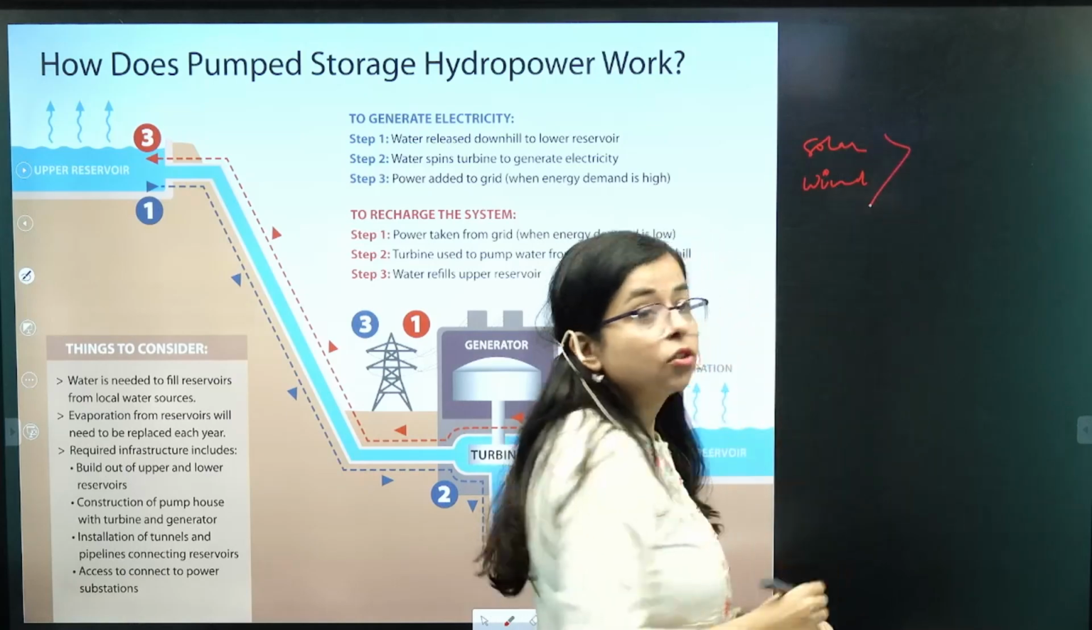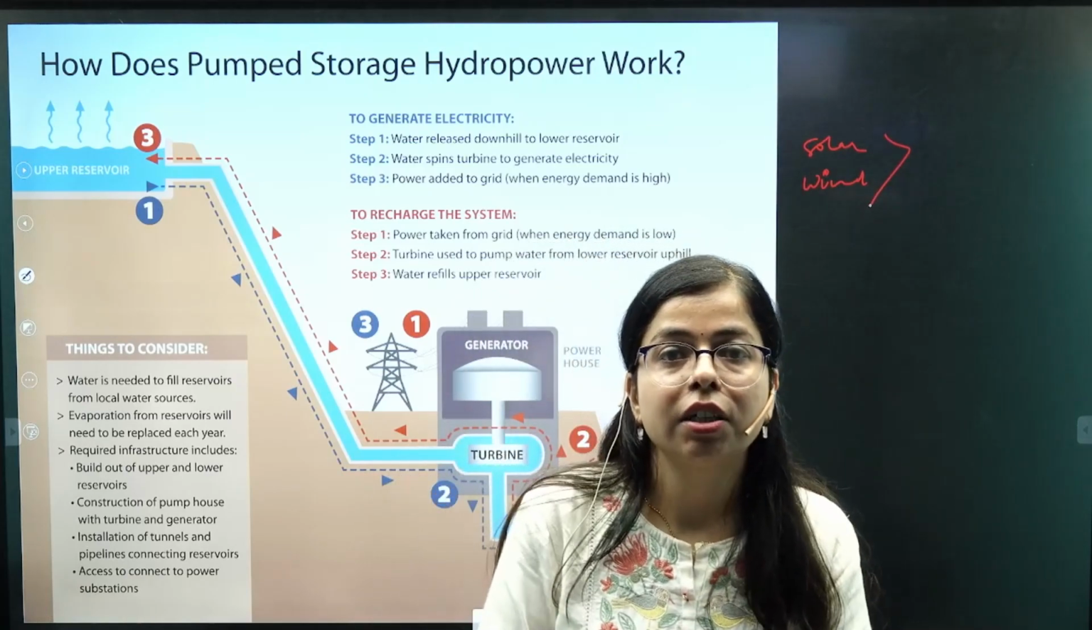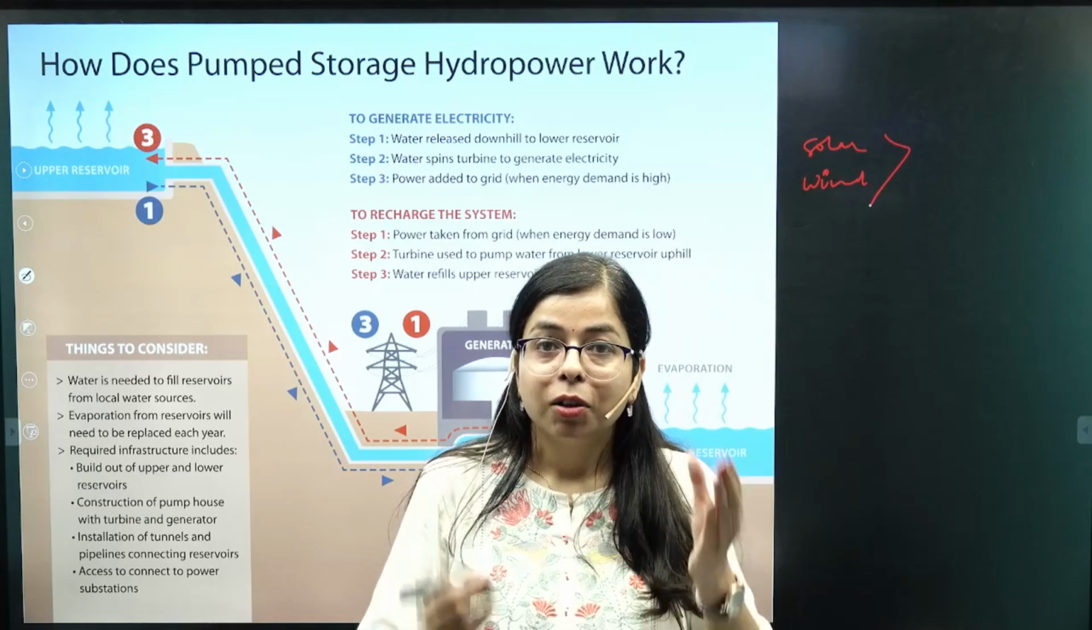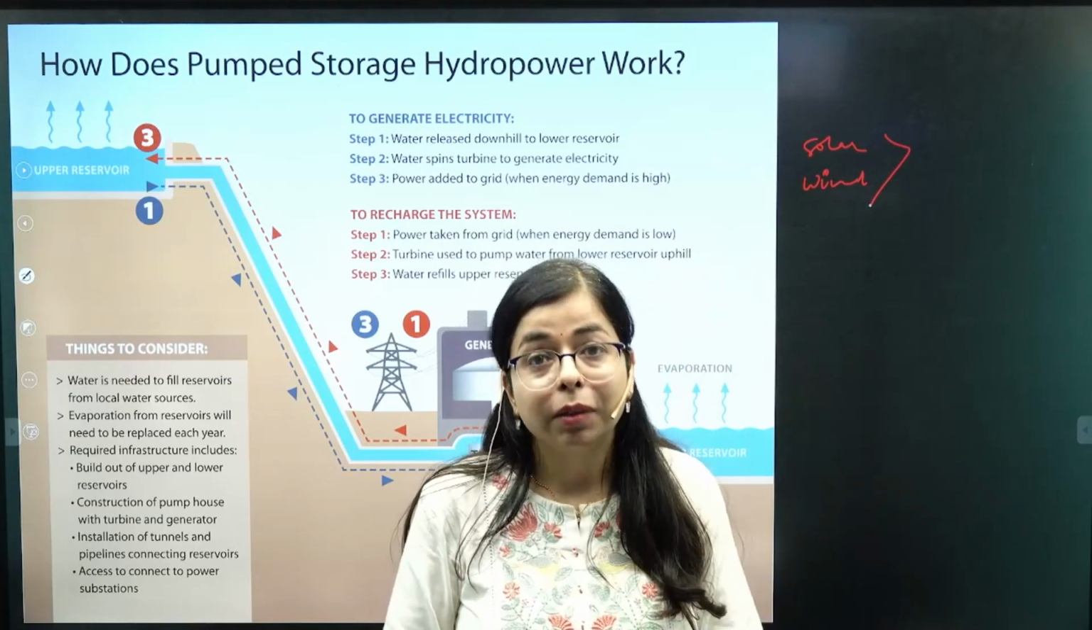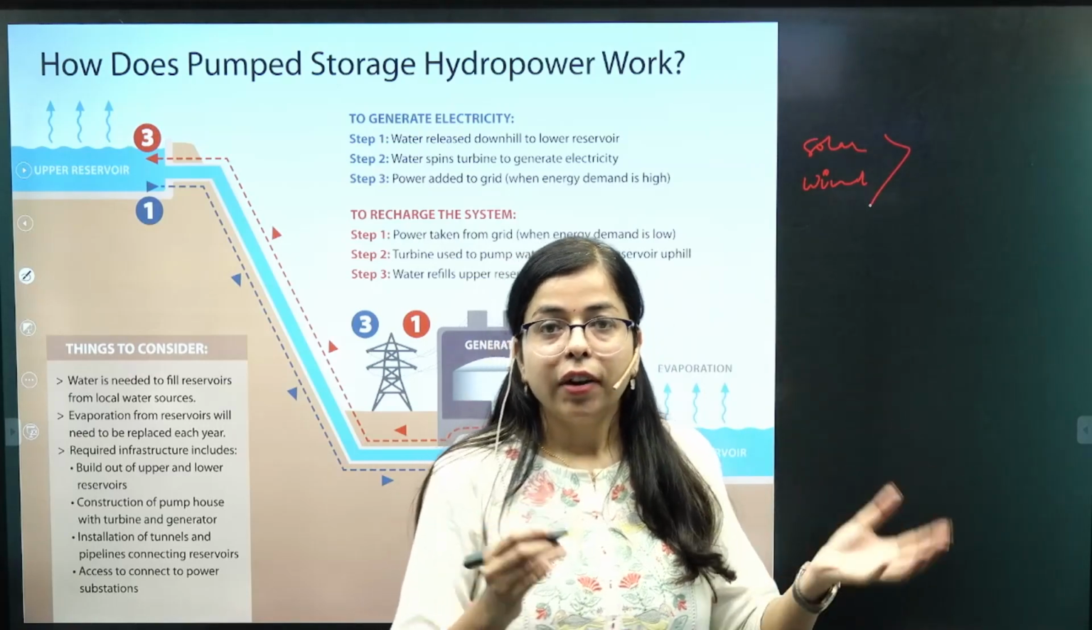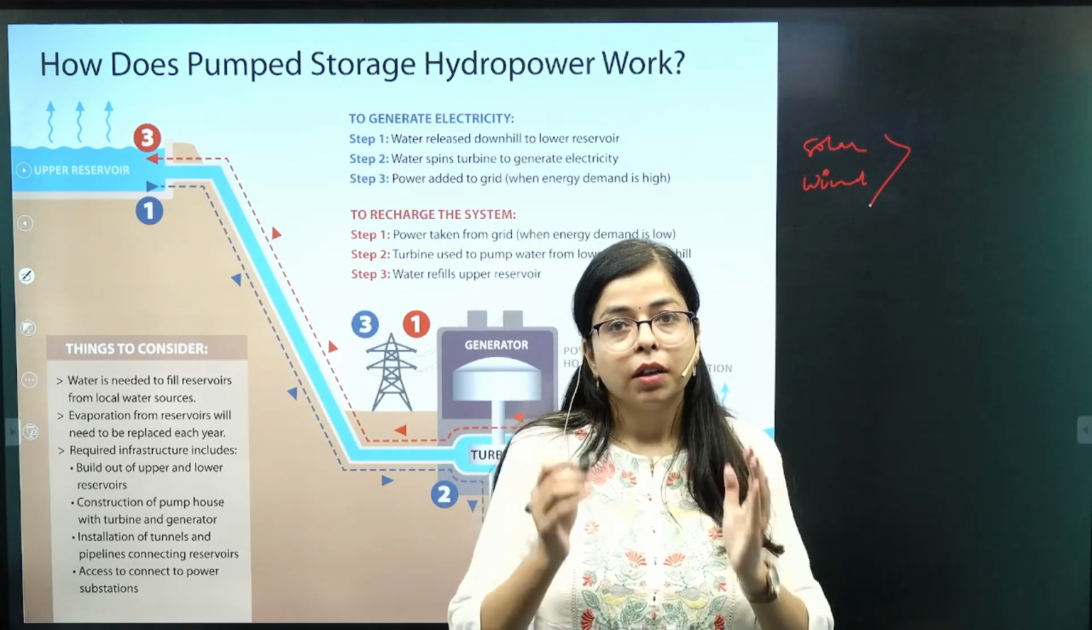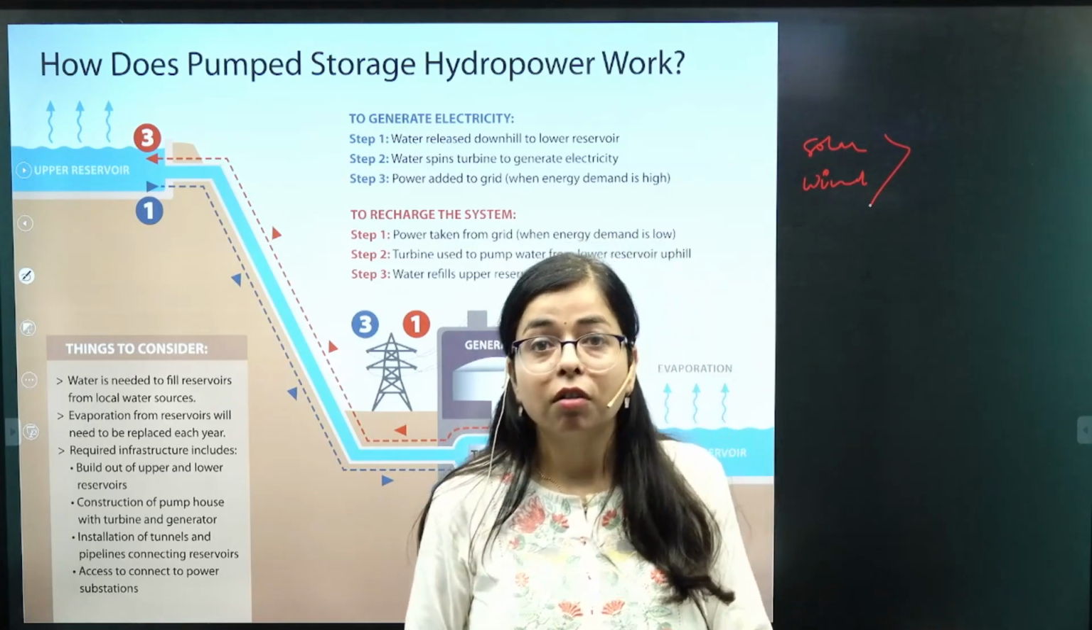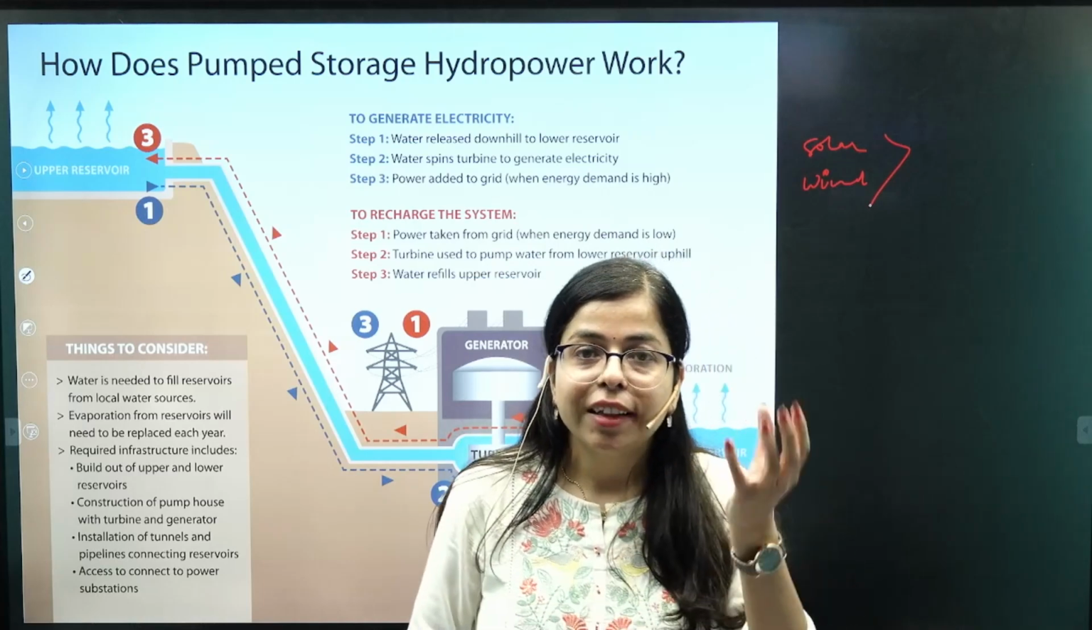But see, there is one problem with these renewable energy resources. What is the problem? The problem is that they are not reliable. That is, if we talk about solar energy production, the energy can only be produced via a solar photovoltaic cell when there is sunlight.